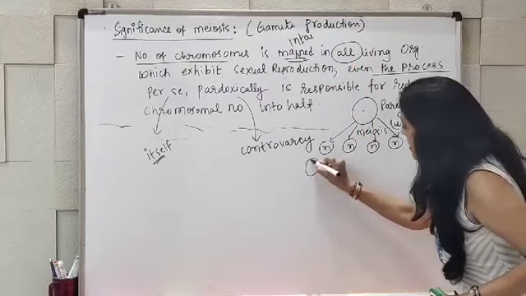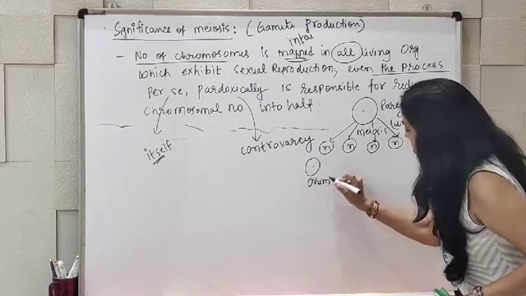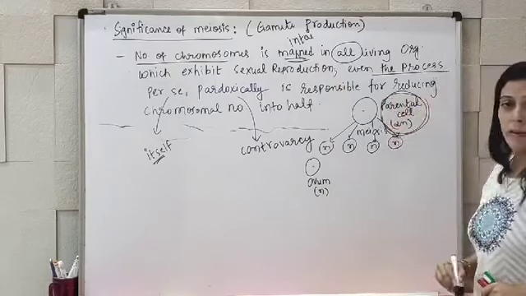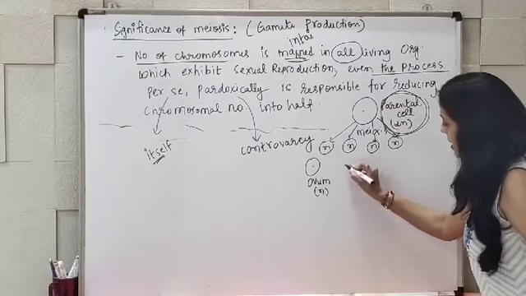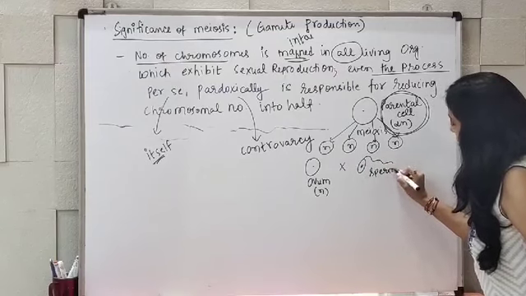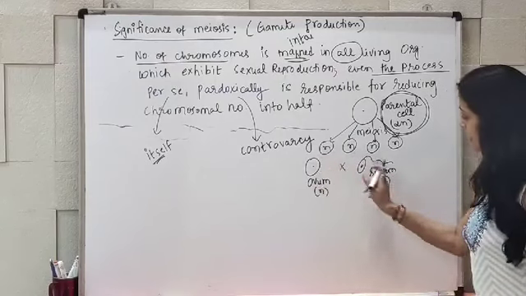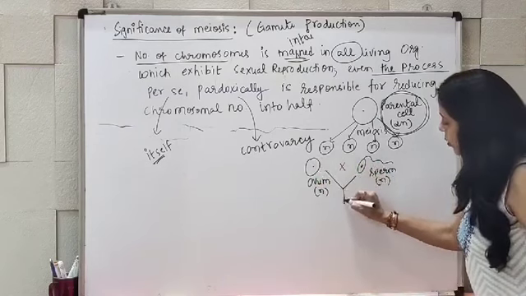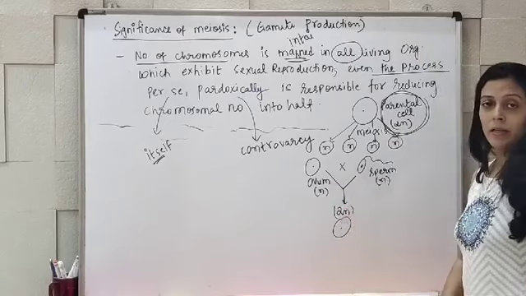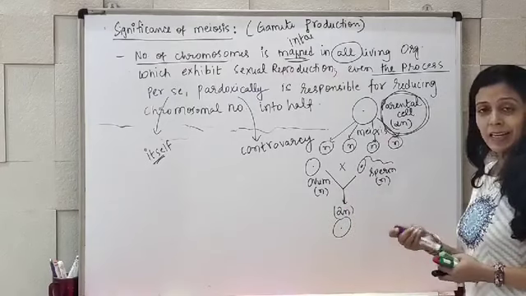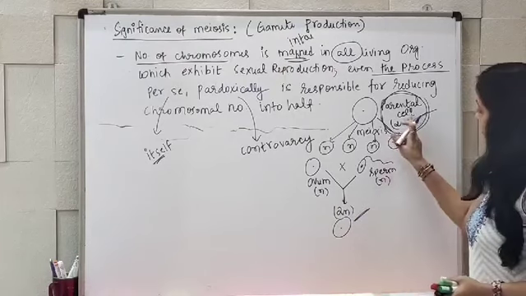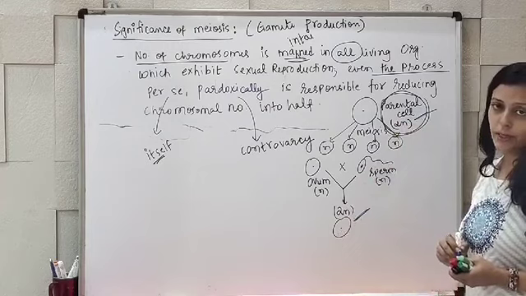So, the ovum is n. The parental cell was diploid, so keep this in mind. The ovum was n and the sperm is also n. And when these two get fertilized, you are going to have n plus n, a 2n daughter cell. That is exactly similar to the parental cell. You can see here, diploid to diploid is being established.